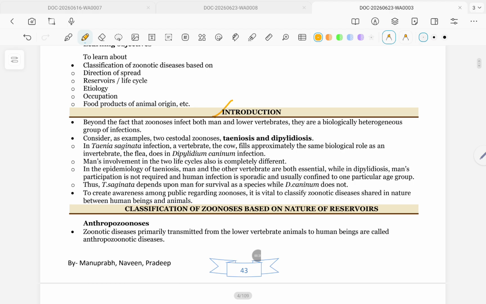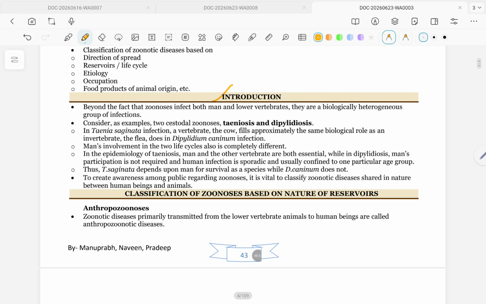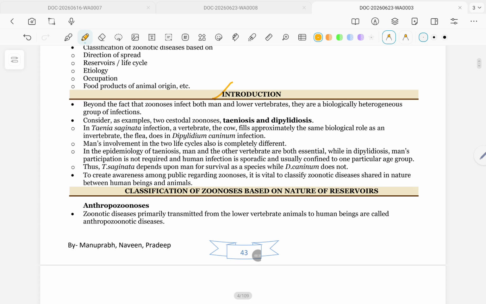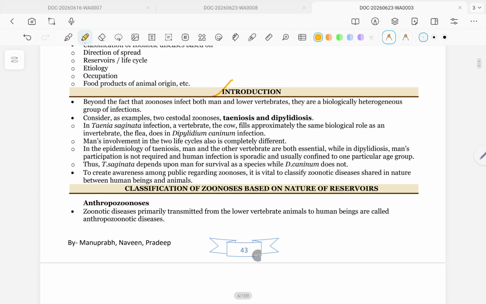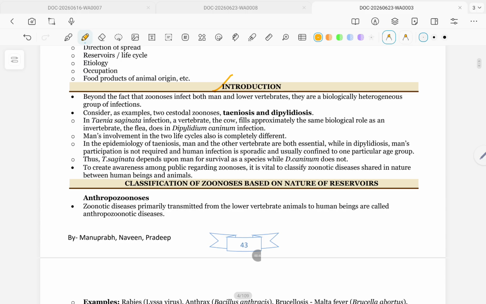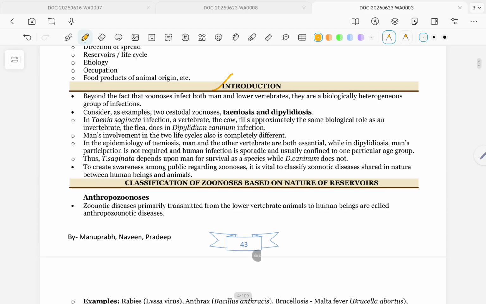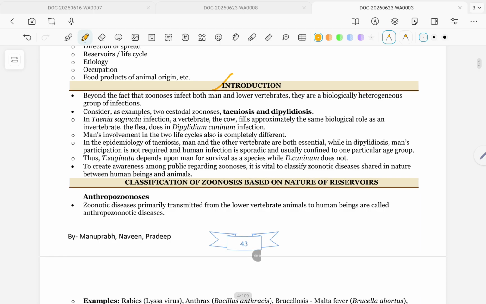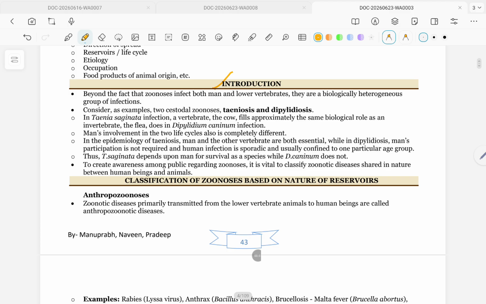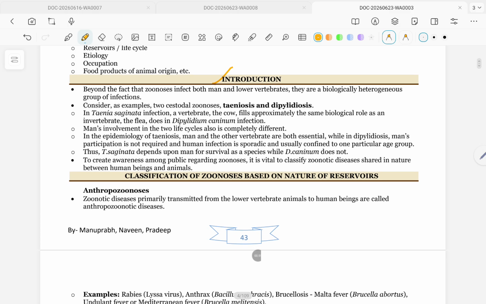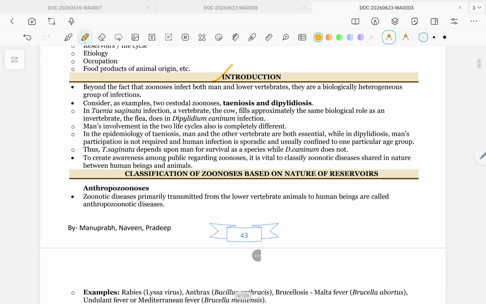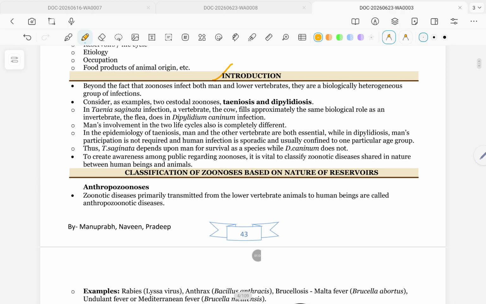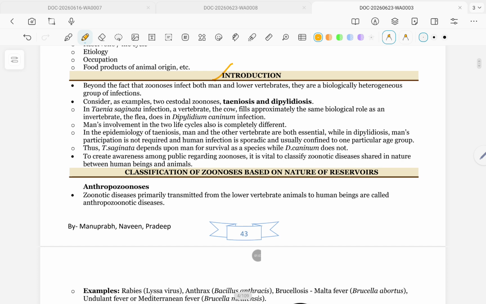Introduction. Beyond the fact that zoonoses infect both men and lower vertebrates, they are a biologically heterogeneous group of infections. Consider an example of cestode zoonosis, taeniosis and diphyllobothriosis. In Taenia saginata infection, a vertebrate, the cow, fills approximately the same biological role as an invertebrate, the copepod, does in Dipylidium caninum infection. Man's involvement in the two life cycles is also completely different.